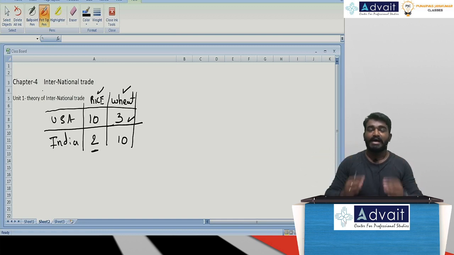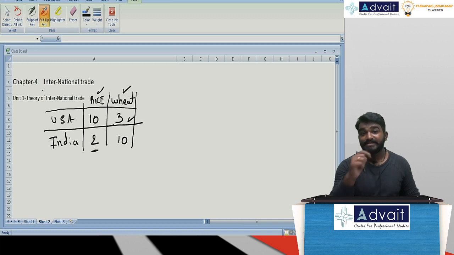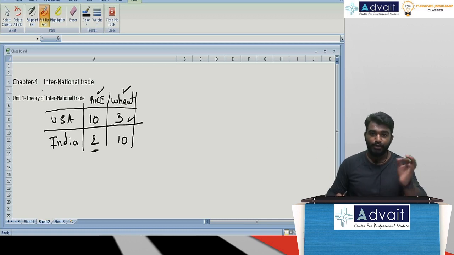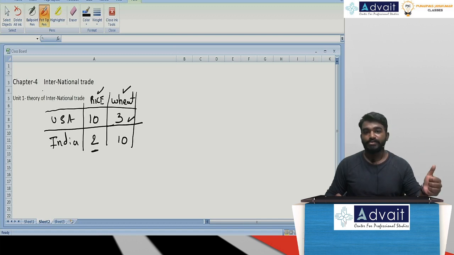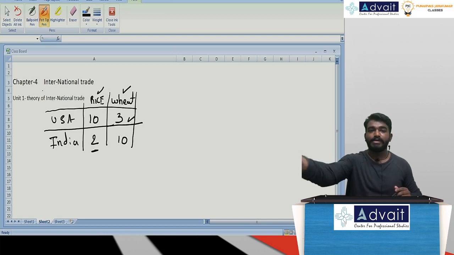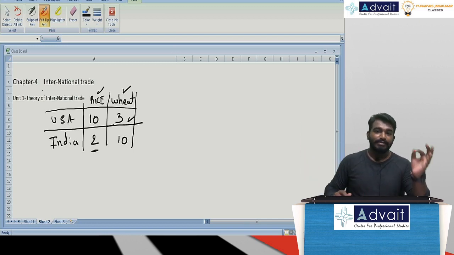But here in absolute advantage theory, we are taking labor as the important factor of production. And by comparing the labor hours required to produce a commodity, we are deciding which commodity to be produced and exported, and which commodity should not be produced and should only be imported. So this is the absolute advantage theory, which was propounded by Adam Smith.